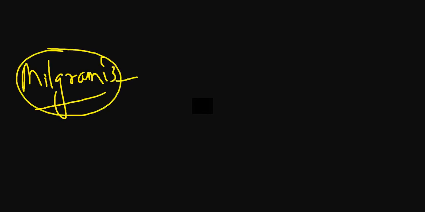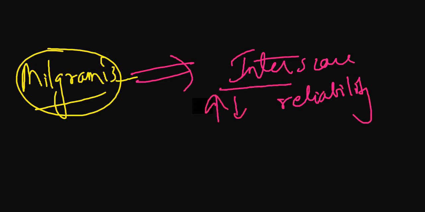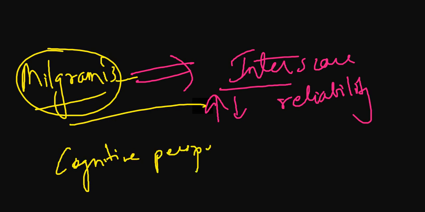Then there was a question on Milgram's research, what we found after Milgram's research. Then there was a question on interscorer reliability, like when this will be highest, when this will be lowest, something like that. Then next was the cognitive perspective, what all will come in this cognitive perspective. Then we have a question on hardiness as well.